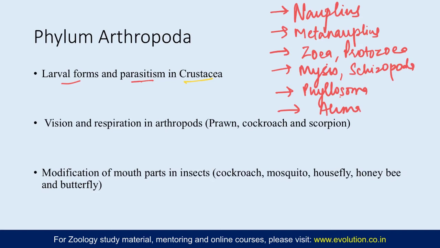They are found in different subclasses of crustaceans. Different forms are there, but all of them move through the Nauplius stage. So this is the basic stage. Diagrams here are very important. The appendages here are very important.